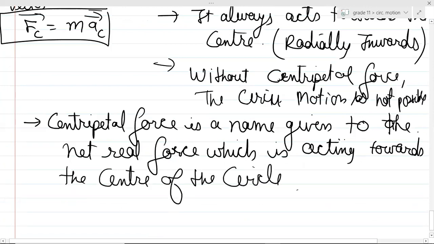I'll make you write that one too, don't worry. That is the difference between centripetal force and centrifugal force.